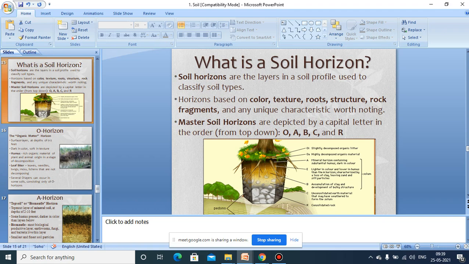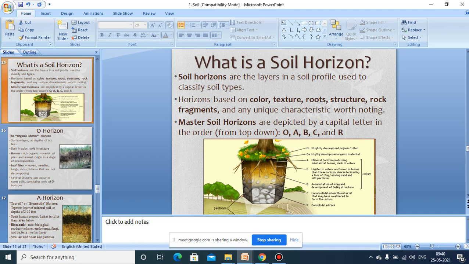Different types of soils we can classify just by looking at the different types of horizons present in that soil profile. These soil horizons are based on the different color, texture, roots, structure, and rock fragments present, and all together these make a unique character of that particular profile.